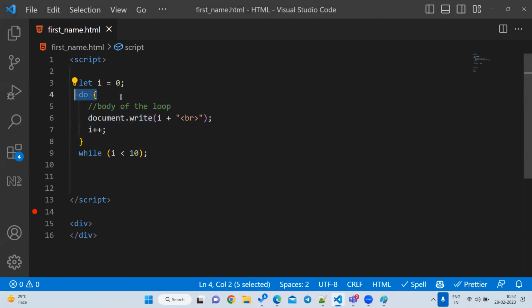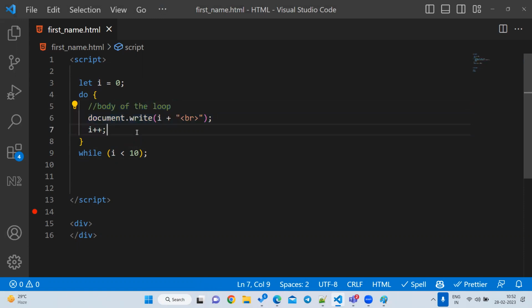So here first we write a do, and then we write a while. Inside the while we write the same condition. If you want to write any decrement or increment, you have to write it inside the do. If you miss that, what will happen? It will go for an unlimited loop. That's all.